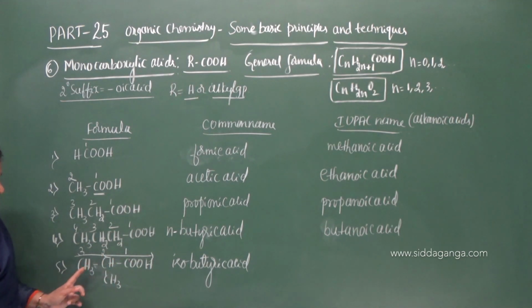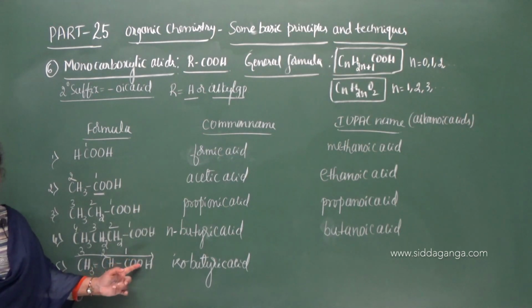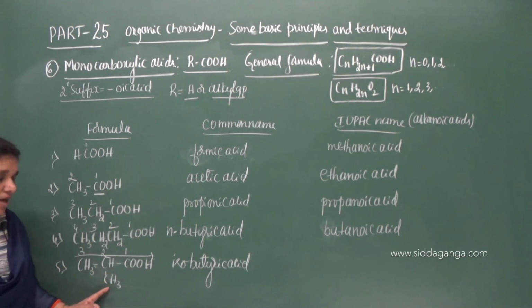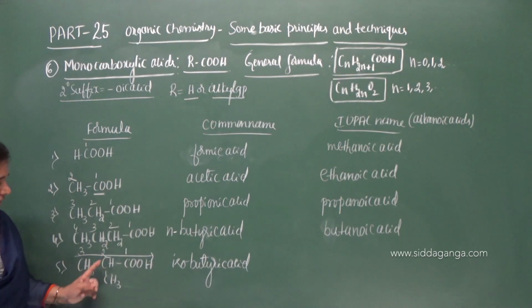2-methyl. How many carbon atoms in the straight chain? 3 carbon atoms are there. Prop is the root word. Propanoic acid, substituted propanoic acid. What is substituted? Methyl. Where is it substituted? On the second carbon. Therefore it is 2-methyl propanoic acid.